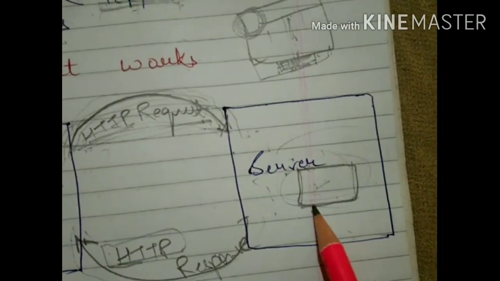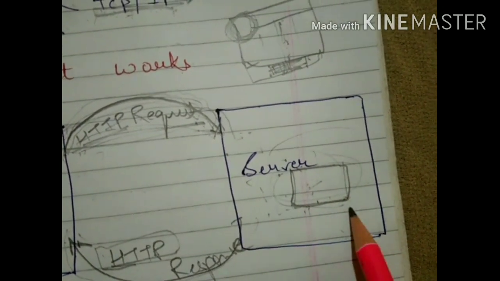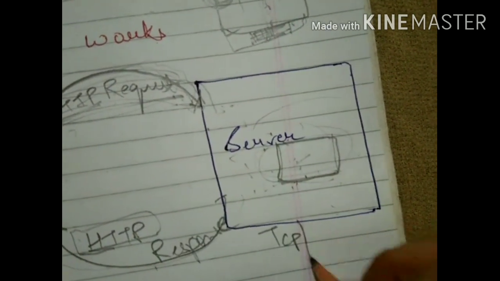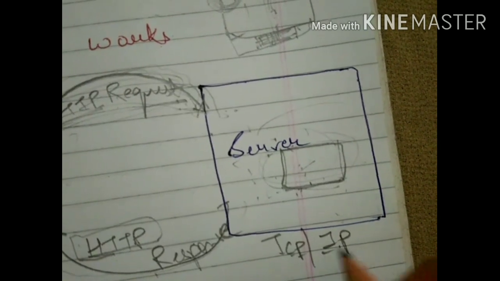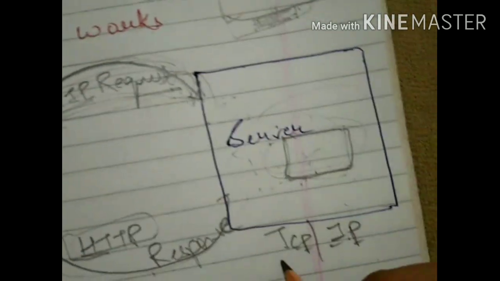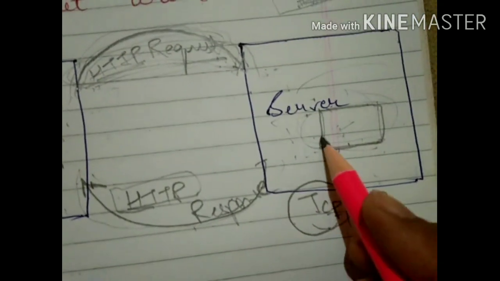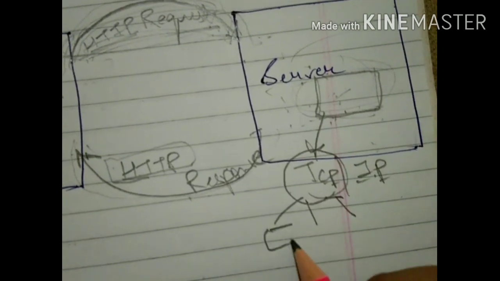Okay. What happens on the server side? The server is searching your page. After searching this page, the size of this page is very large. So on the server side, one protocol works. The name of the protocol is TCP/IP, Transmission Control Protocol, Internet Protocol. What is the function of this TCP? TCP, what will it do? It will take this page and divide it into small packets.